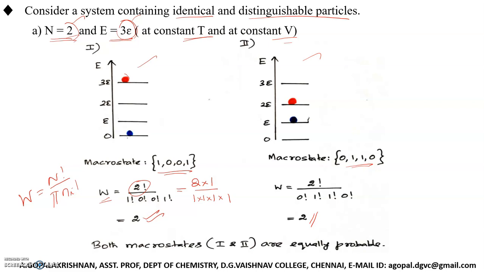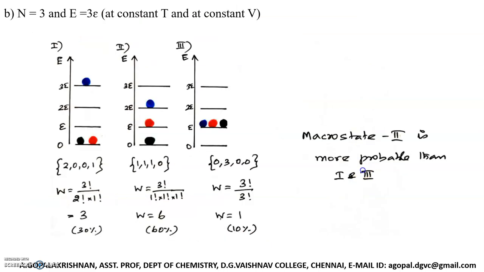Listen, this is not the case for all systems. See for example, in the second example, I have introduced one more particle. Now our system consists of totally 3 particles, but the total energy remains 3E. Temperature and volume are kept constant. Now for this, how many arrangements are possible? We should get total energy 3E, but now we have 3 particles. So first I'll place 2 particles in the ground level having energy 0 and 1 particle in the energy level having energy 3E.